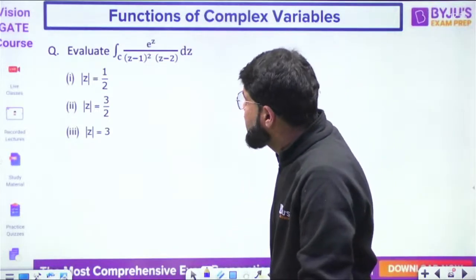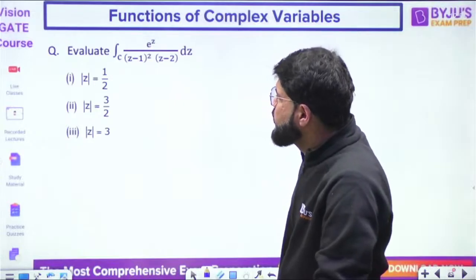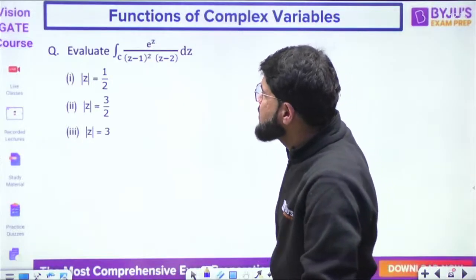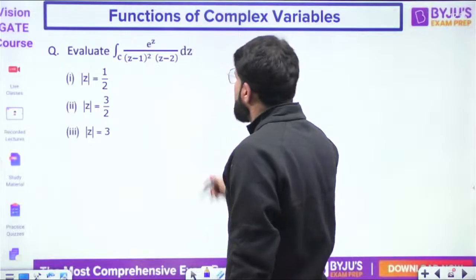Over the three different cases: mod z equal to half, mod z equal to 3 by 2, mod z equal to 3. Okay, look dear. What are the poles here?